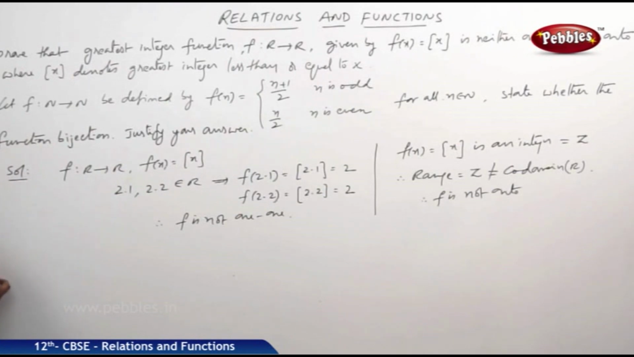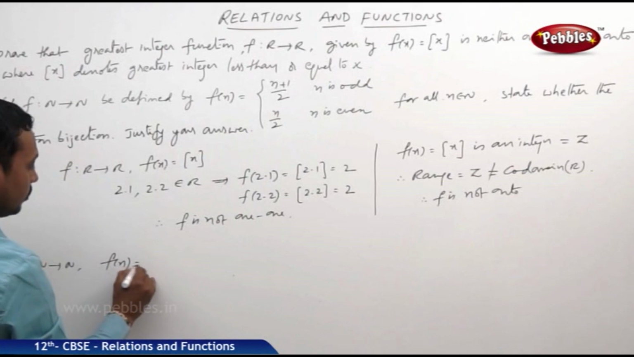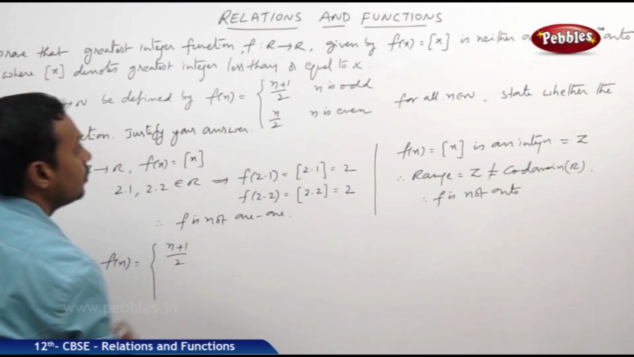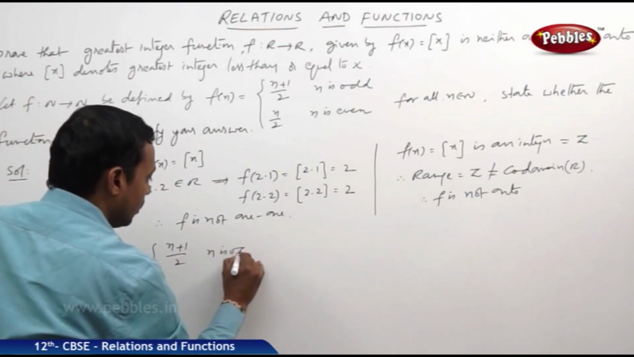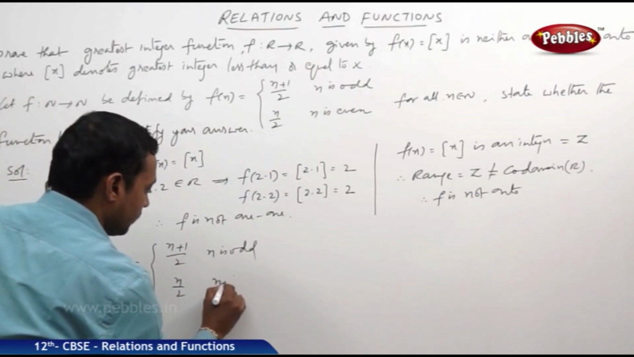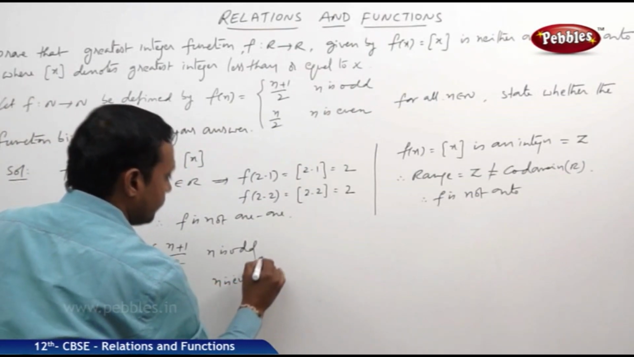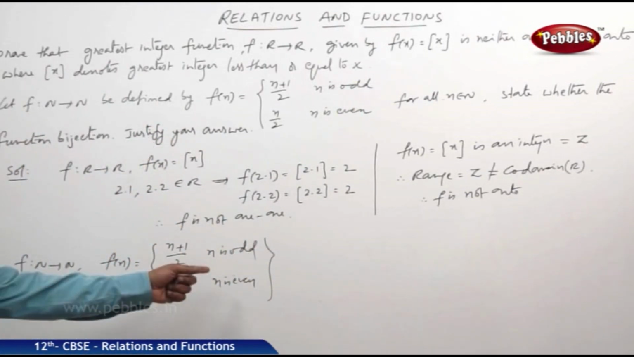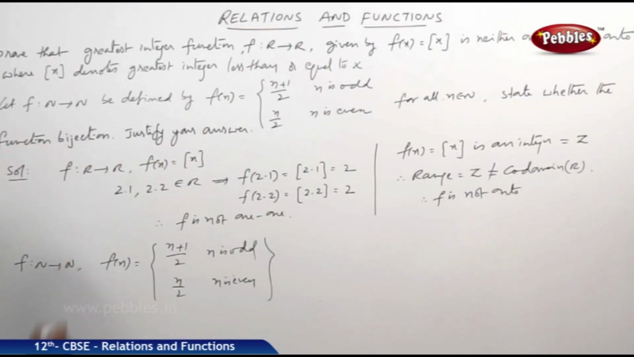Next, another question, the fourth one. Here, f maps N to N, defined as f of n is equal to (n plus 1) by 2 when n is odd, and n by 2 if n is even, for all n belonging to natural numbers. Here the domain is N, the codomain is also N.